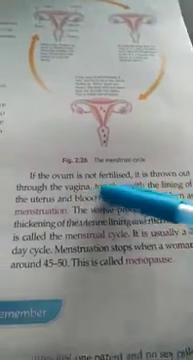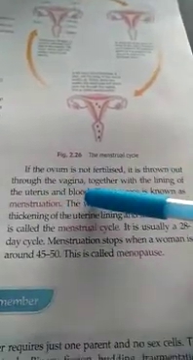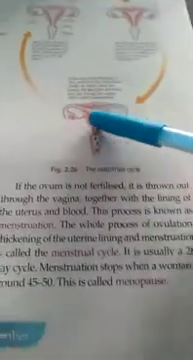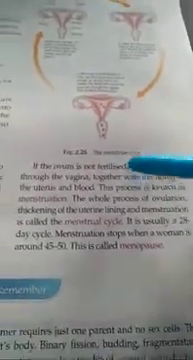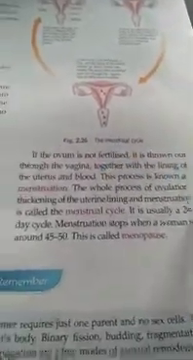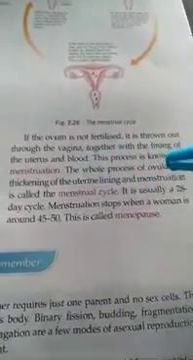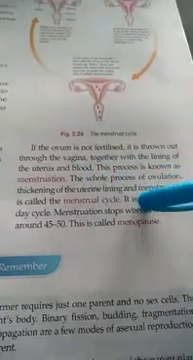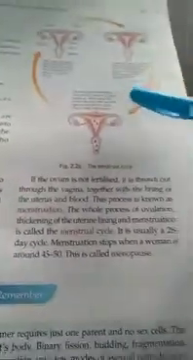But if it is not going to get the sperm cell, what happens? If the ovum is not fertilized, it is thrown out through the vagina together with the lining of the uterus and the blood. It comes out in the form of blood. This process is called menstruation. The whole process of ovulation, thickening of the uterine lining, and menstruation is called the menstrual cycle.